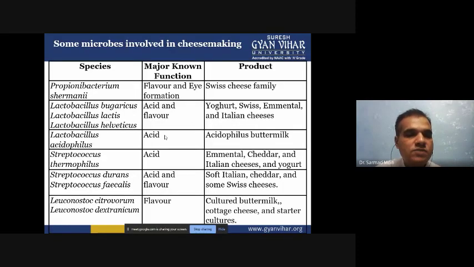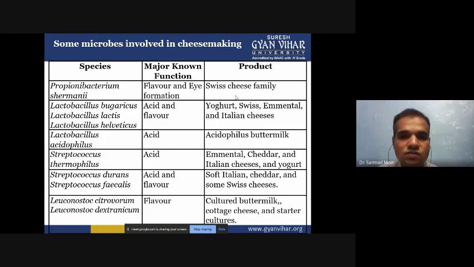Now, some microbes involved in cheese making. Different types of microbes we are utilizing, and they are producing different types of products. Like Swiss cheese is produced by Propionibacterium shermanii, and it will increase the flavor and eye formation. Eye formation means it will create a special type of texture, so that people will be attracted and they will buy these types of cheese.